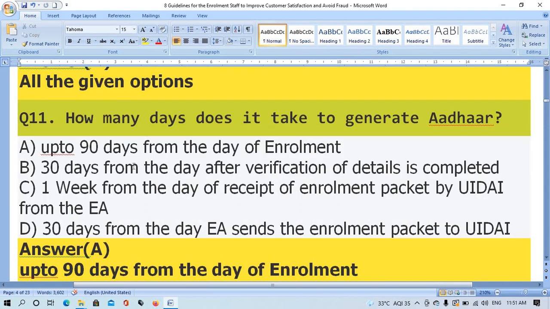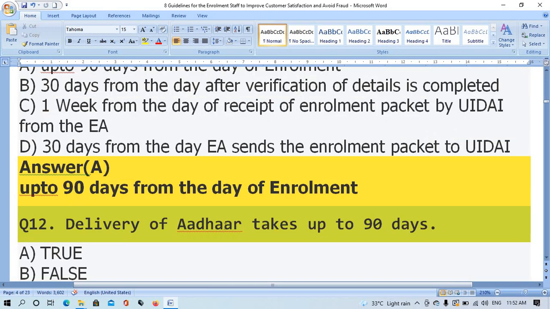Question number 11. How many days does it take to generate Aadhaar? Option A. Up to 90 days from the date of enrollment. Option B. 30 days from the day after verification details are completed. Option C. 1 week of the document packet received by UID from the enrollment agency. Option D. 30 days from the date of enrollment. The right answer is option A, up to 90 days from the date of enrollment.